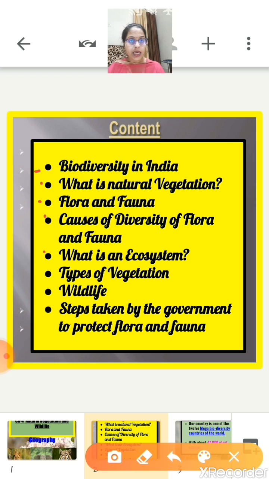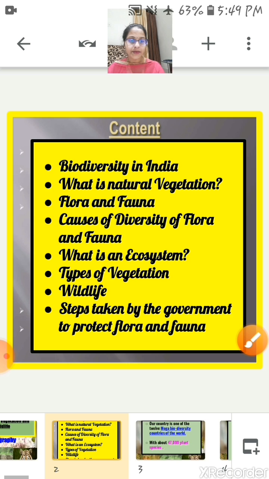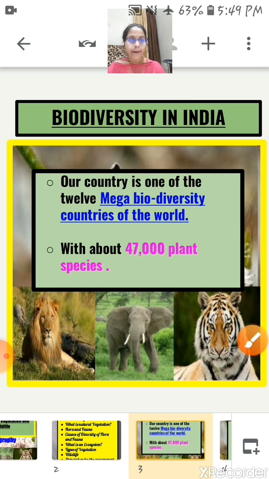Then, what is an ecosystem? After that we will discuss different types of vegetation, wildlife, and last but not the least, steps taken by the government for the protection of flora and fauna kingdom. So let's start. Here is the first topic, biodiversity in India.